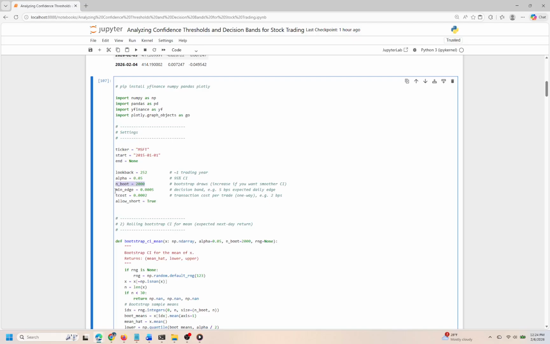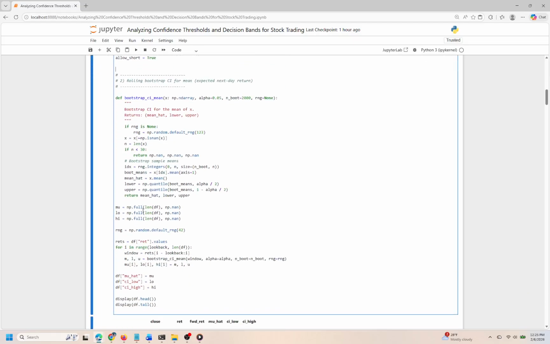This number can be adjusted. Increasing it typically results in smoother confidence intervals, but at the cost of computational efficiency. We also account for transaction costs and define parameters for allowing short trades, which can impact our strategy's effectiveness. The core of the logic lies in the bootstrap technique, encapsulated in the function defined here. This function takes a data array, samples it to create multiple means, and calculates the mean return along with the lower and upper limits of the confidence interval.